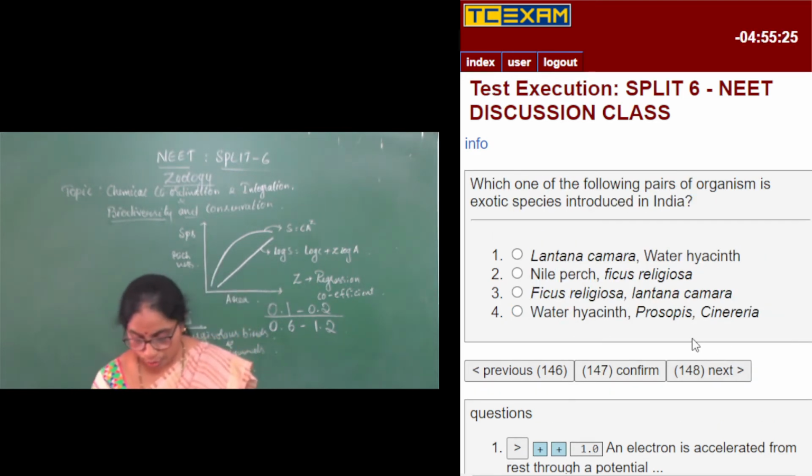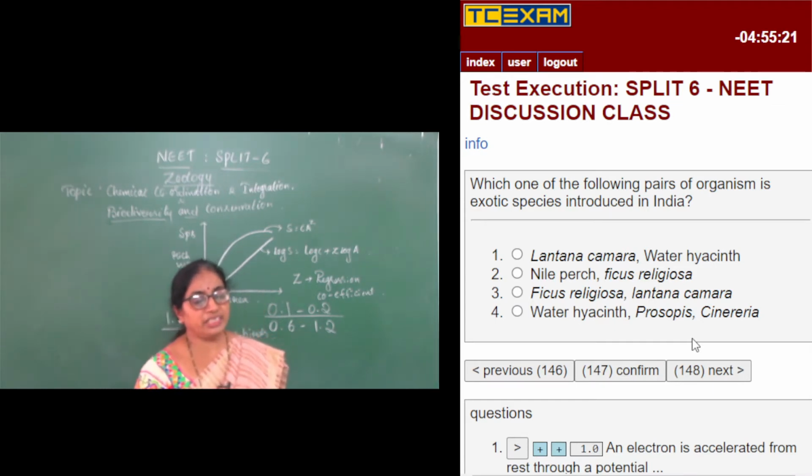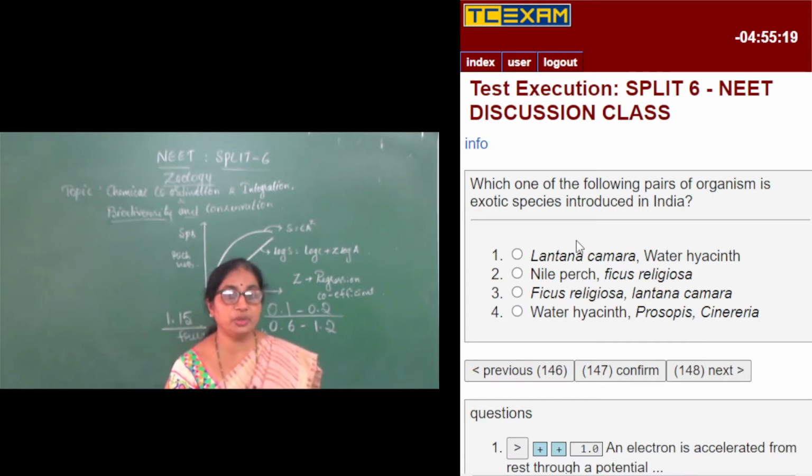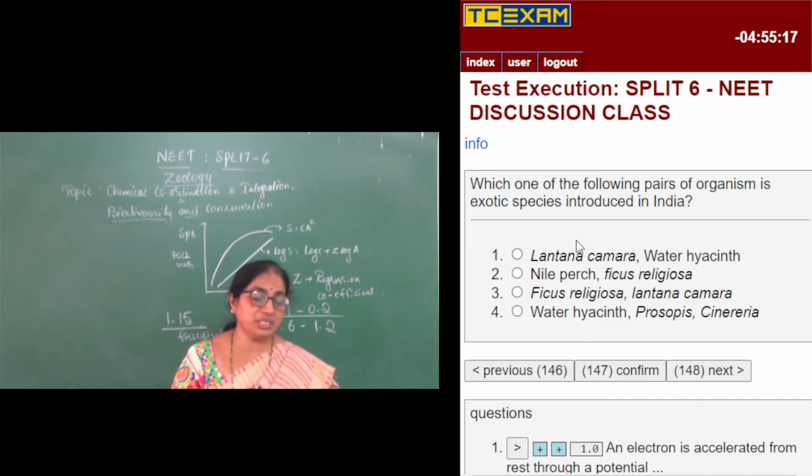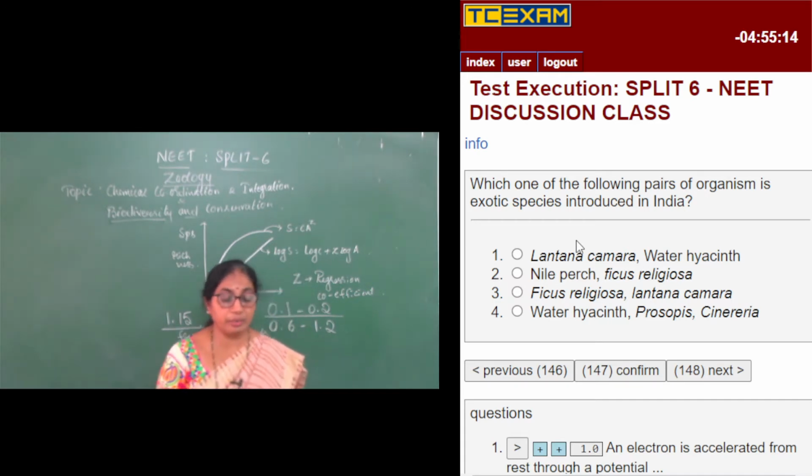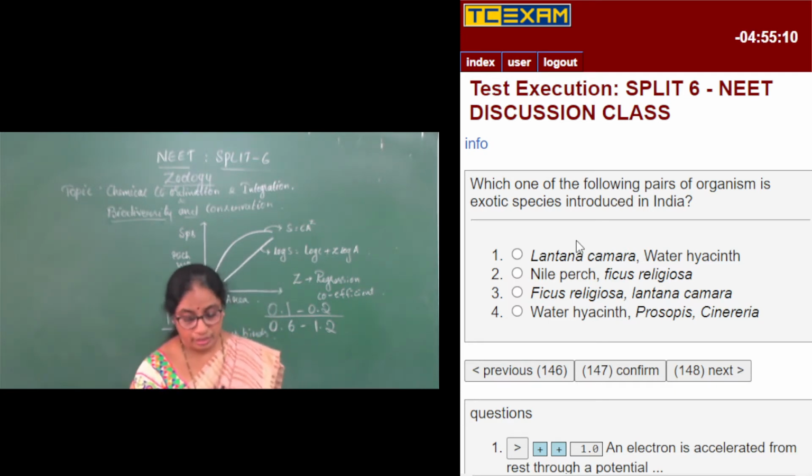Which one of the following pairs of organisms is an exotic species introduced in India? Exotic means that it is alien. It doesn't originate in India and comes from a different country or different place.